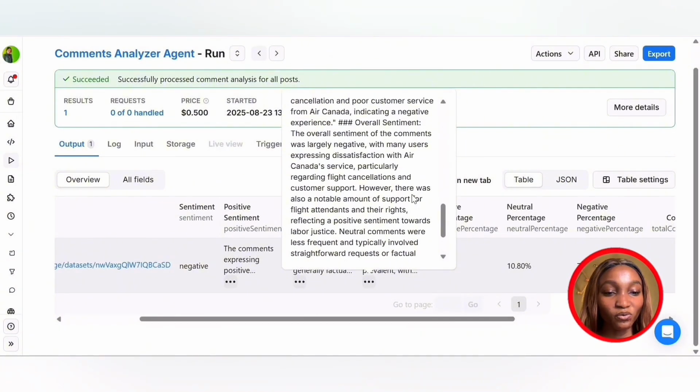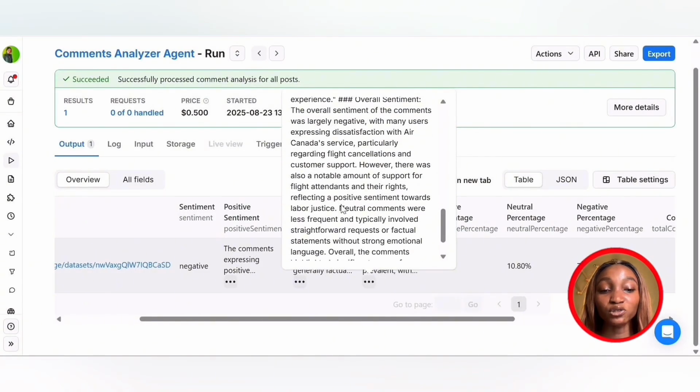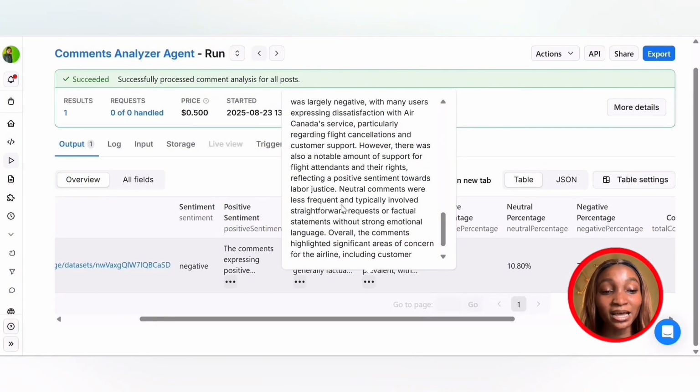Let's look at the overall sentiment. The overall sentiment of the comments was largely negative, with many users expressing dissatisfaction with Air Canada service, particularly regarding flight cancellations and customer support. However, there was a notable amount of support for flight attendants and their rights, reflecting a positive sentiment towards labor justice.